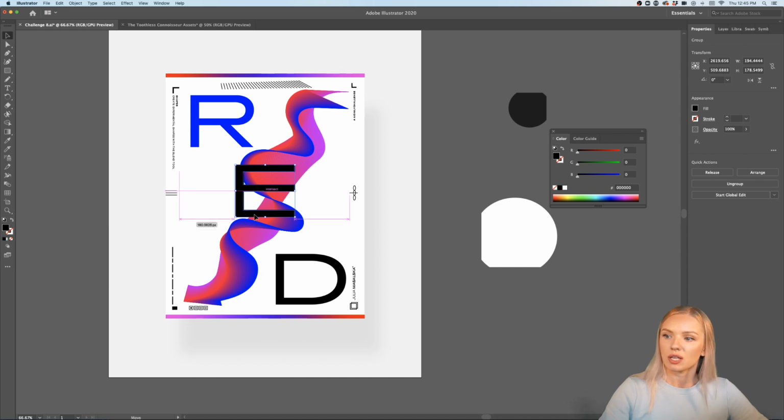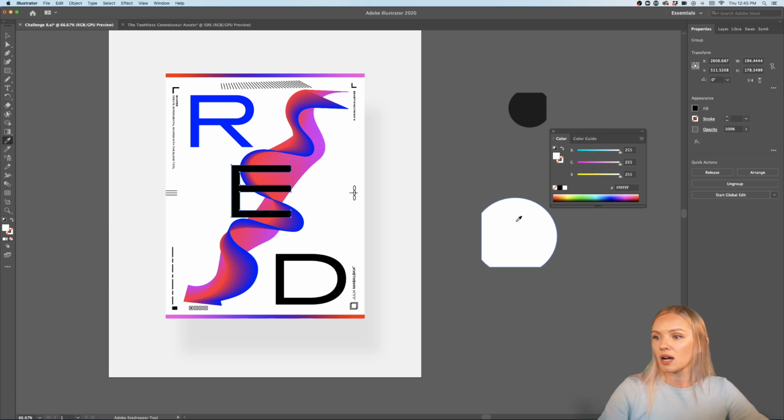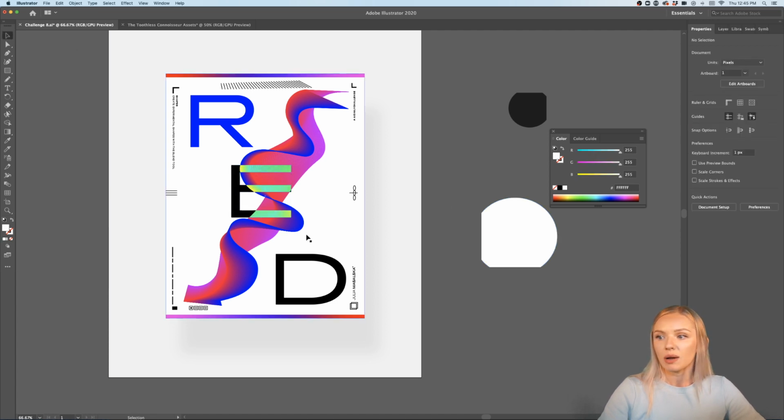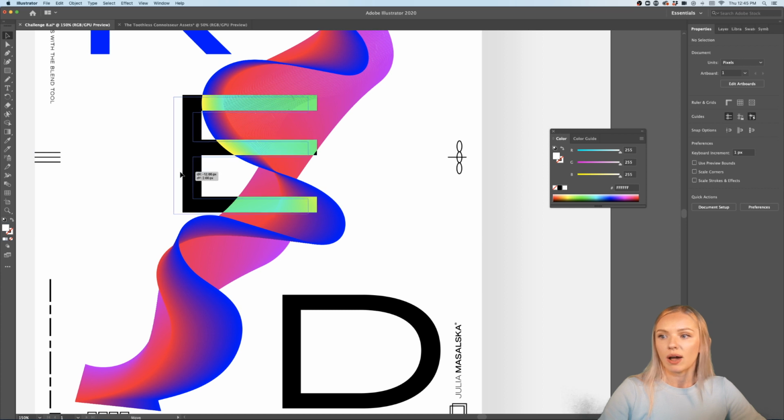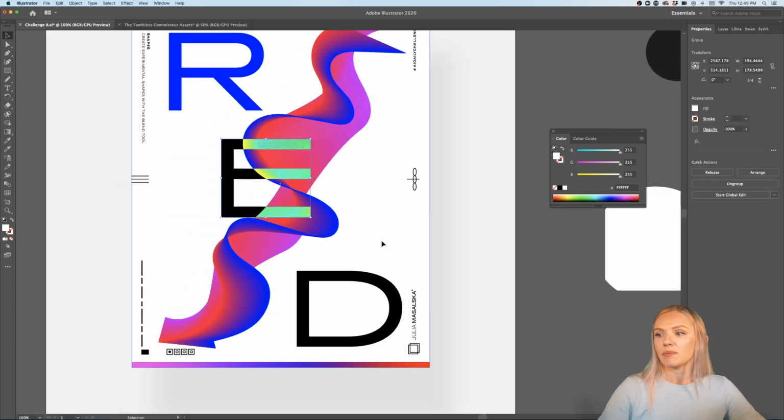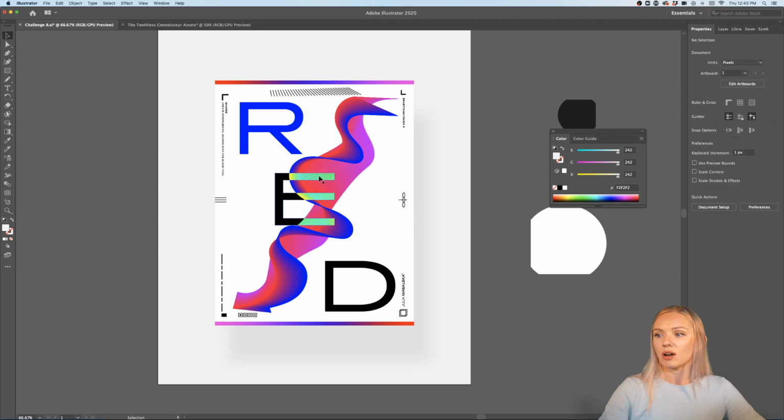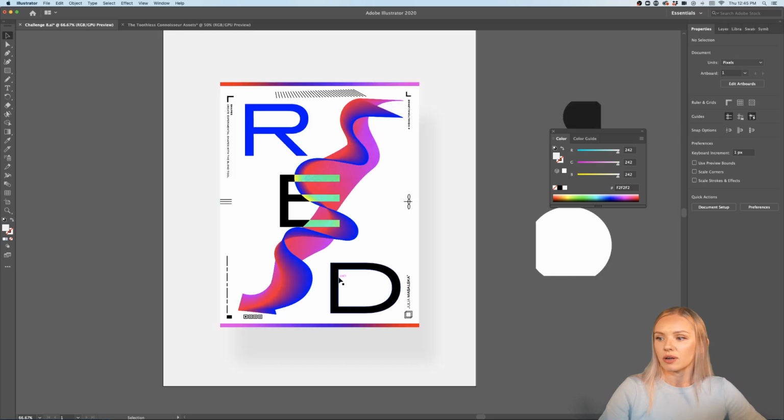And now I can also do something interesting here. Since I already have these transparencies all set, I can just use the eyedropper tool, and selecting the E, I'm just going to select this color inside the eyedropper, and it already applies this effect to my E, right? So I have a transparency inside my E that makes this part now look really interesting, because it's translating the colors differently. So it's really cool. And who knows what colors are anyway, right?